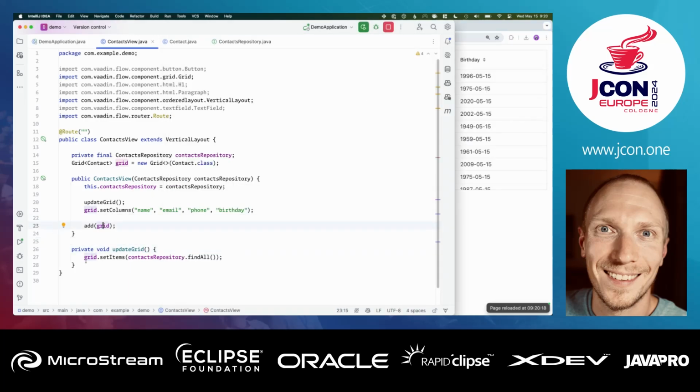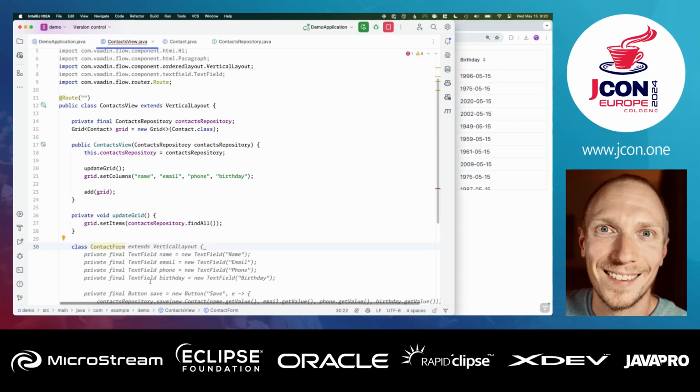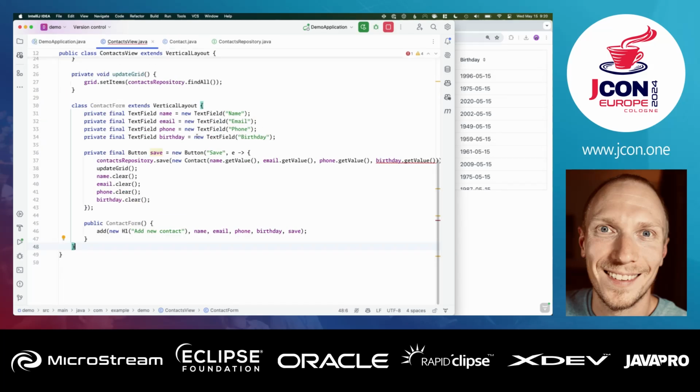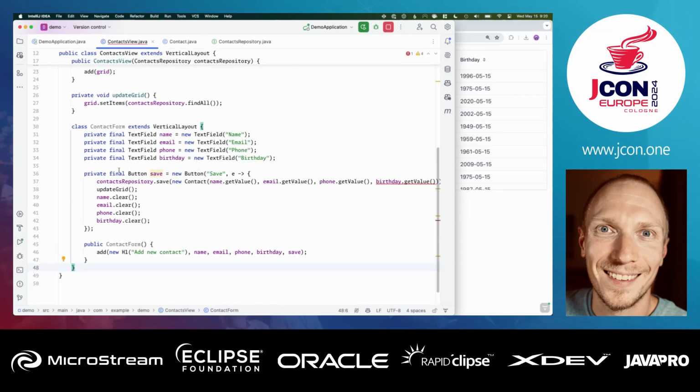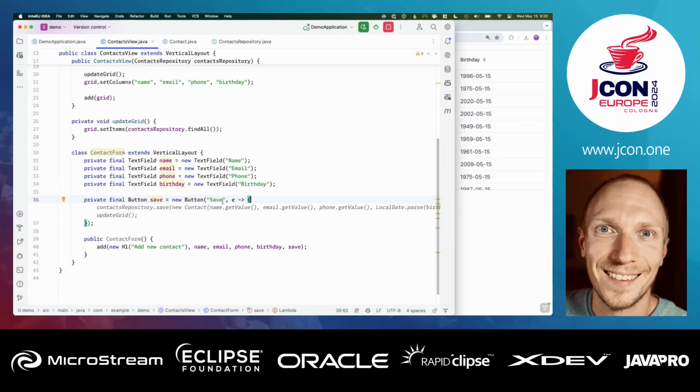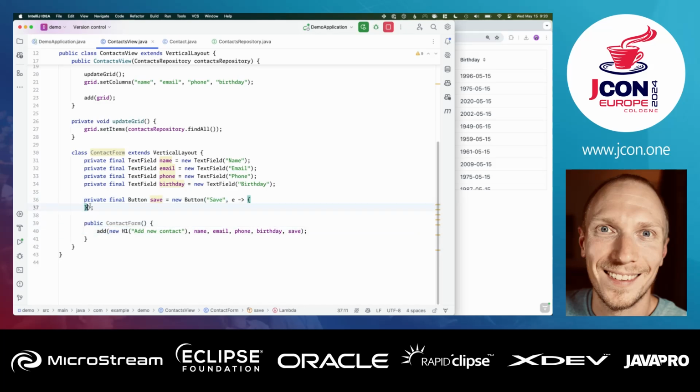All right, so what I'm going to do is create a new component to encapsulate that form. So in Vaadin Flow, it's very common for you to create your own components by creating compositions of existing Vaadin components and giving them your own API. So I'm going to create a class ContactForm. Just going to do it inline here just so it's easier for us to see everything that's happening. And let's see, we have a lot of stuff happening here, so I'm going to remove some of this so we don't get all confused here.